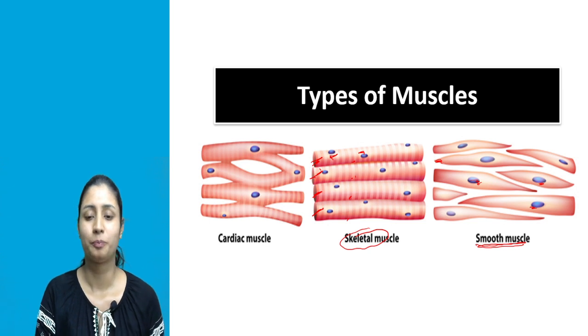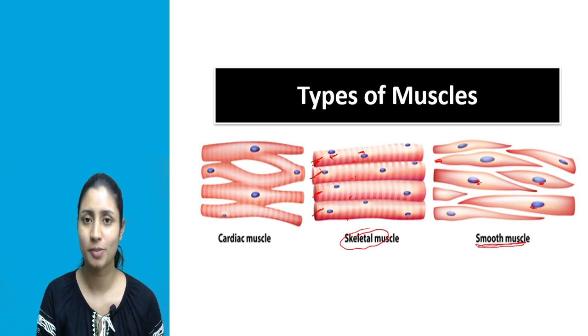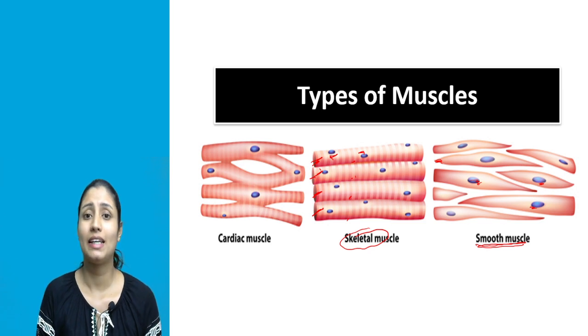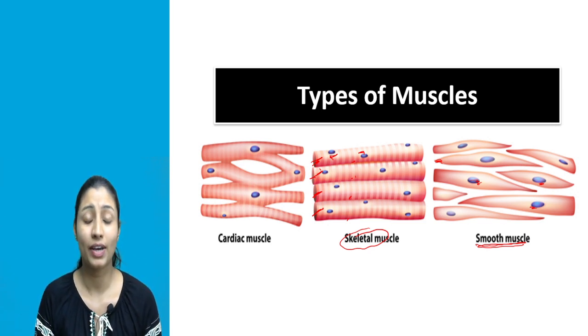Okay, now we have seen the location of smooth muscle. These are present in our internal organs. Let's take an example of an internal organ, for example the stomach or intestine. Within the stomach and intestine, digestion of food takes place. When the food is getting digested, our stomach or intestine shows some movements, and such movement you can't control, right?